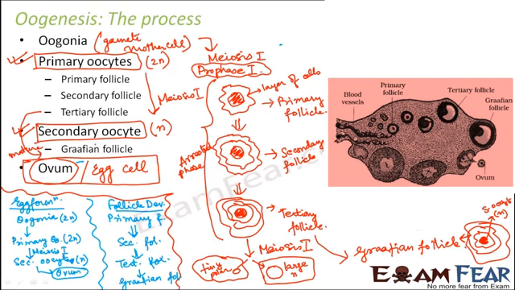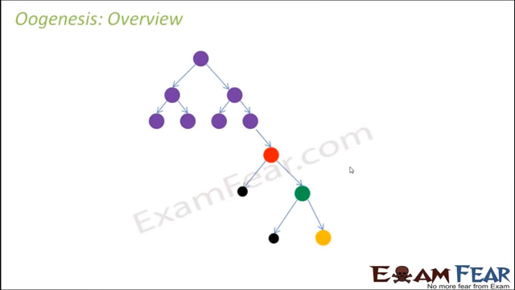Right? And here the remaining structures which you see, they also represent the different follicles: Graafian follicle, primary follicle, secondary follicle, etc. So this is how inside the ovary the various egg cells are formed. So please understand this process clearly. Okay, so now this is just a quick overview of the process of oogenesis.